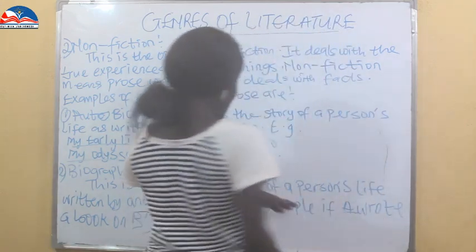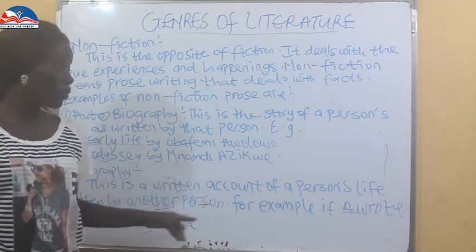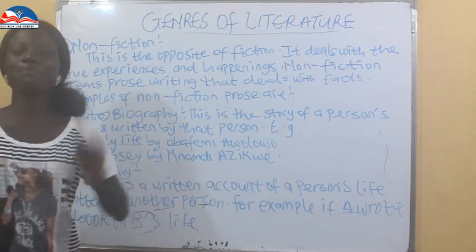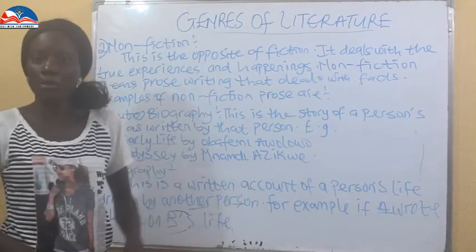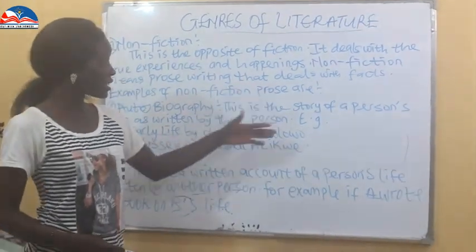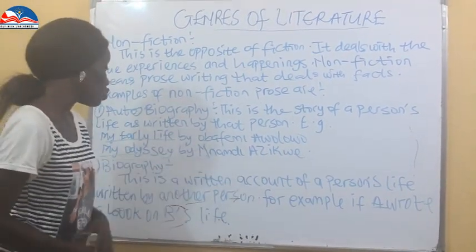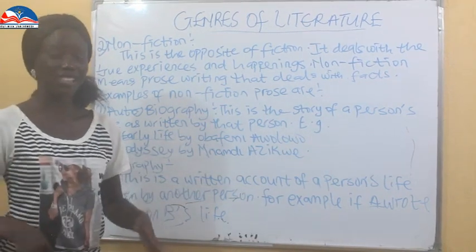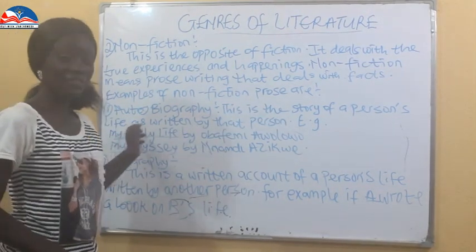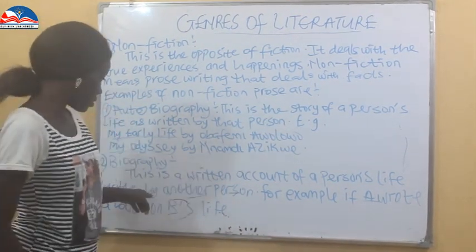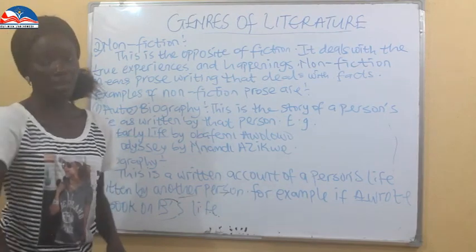For example, if A wrote a book about B's life, that means someone is writing a book about another person's life, a true experience of that person. So now, can you see the difference between the autobiography and the biography? The autobiography deals with the true experience of that same person, a story written by that same person. But biography is a written account of a person's life by another person.